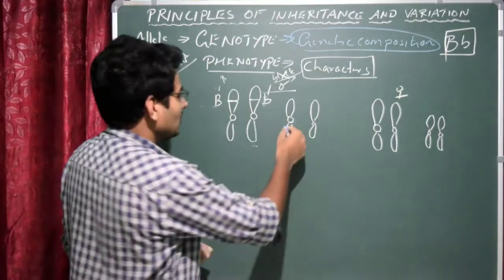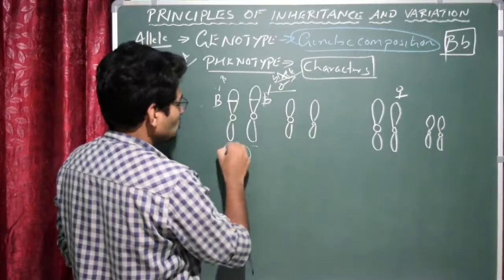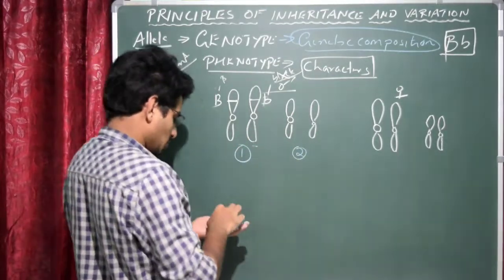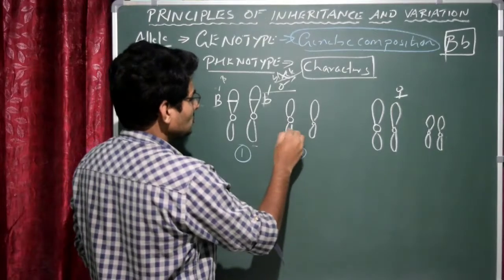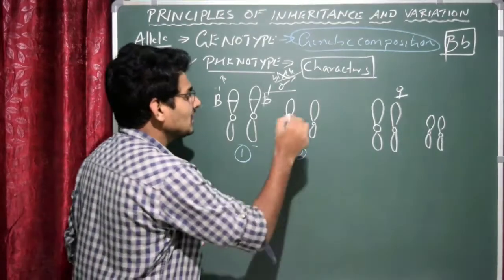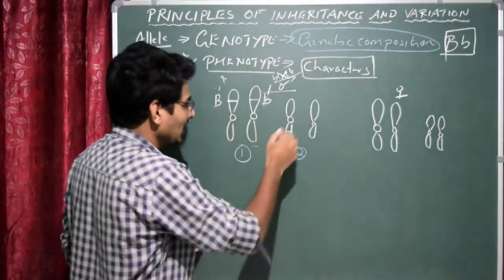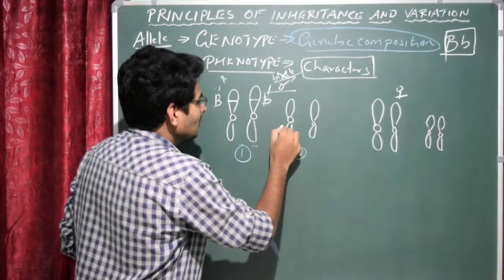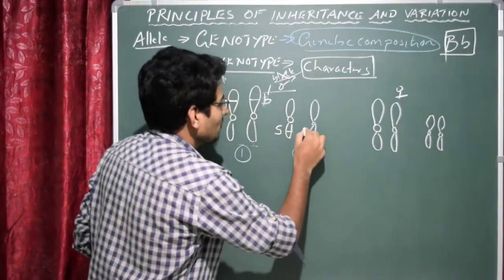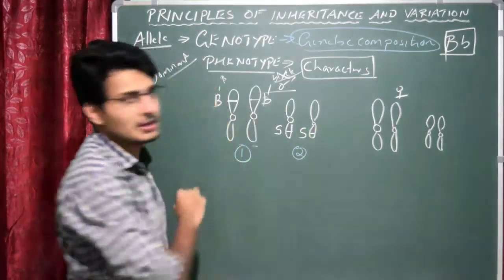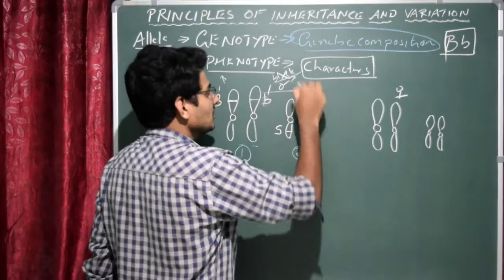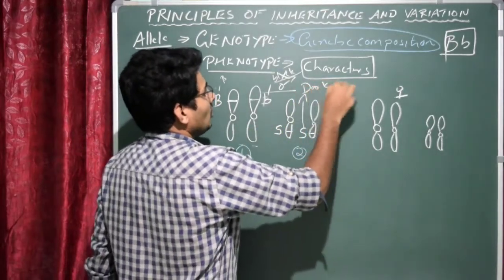Let us assume that here, this is chromosome number one, that is the first pair. This is the second homologous chromosome. Here is the locus where another gene is present, and this is responsible for skin color or skin tone in this man. So we'll write capital letter S. And here the genotype, the other gene is also capital S. If capital S is present, obviously he is going to be dark.